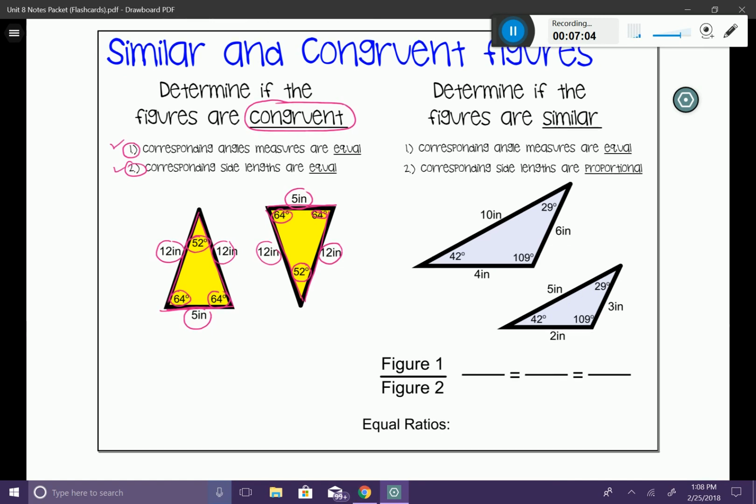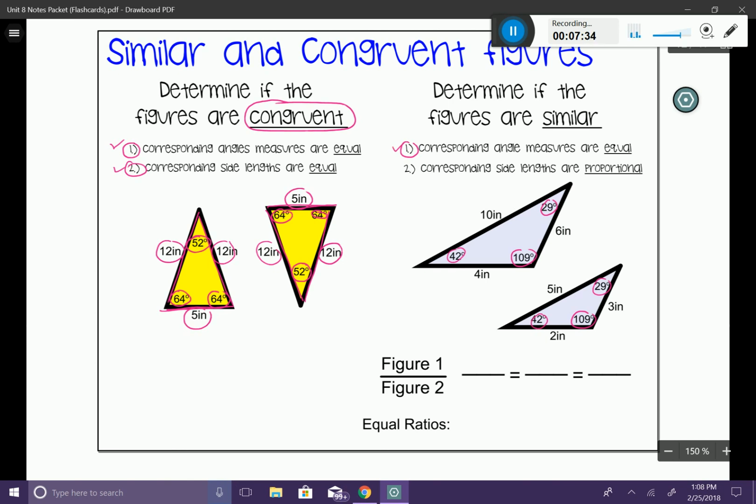Now let's look at similar. If we want to determine if two figures are similar, we have to do these two tests. Number one, are corresponding angle measures equal? So we have to do exactly what we had to do for congruency. So let's just go ahead and check. We can see that 29 degrees and 29 degrees match up. 109 and 109 match up. 42 and 42 degrees match up. So, okay, number one, we're good to go.